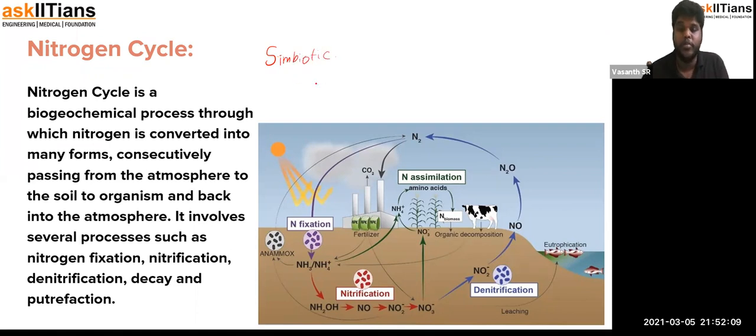This symbiotic relationship is one where both of them are benefited. Both organisms involved in the relationship get benefited.